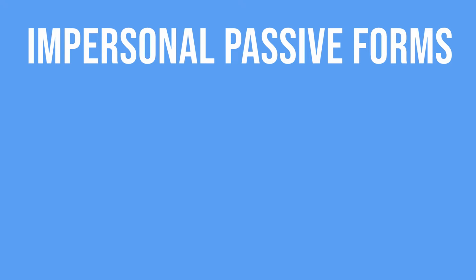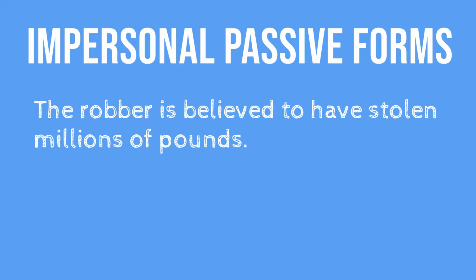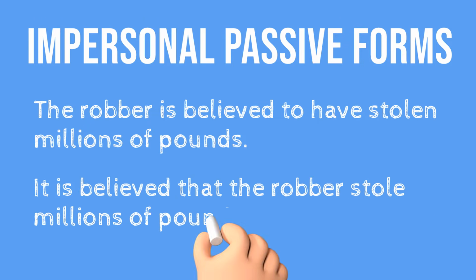Let's move on to the topic of the video, advanced or impersonal forms of the passive voice. There are two common impersonal forms that use the passive voice in English. Here is an example of each. The robber is believed to have stolen millions of pounds. It is believed that the robber stole millions of pounds.